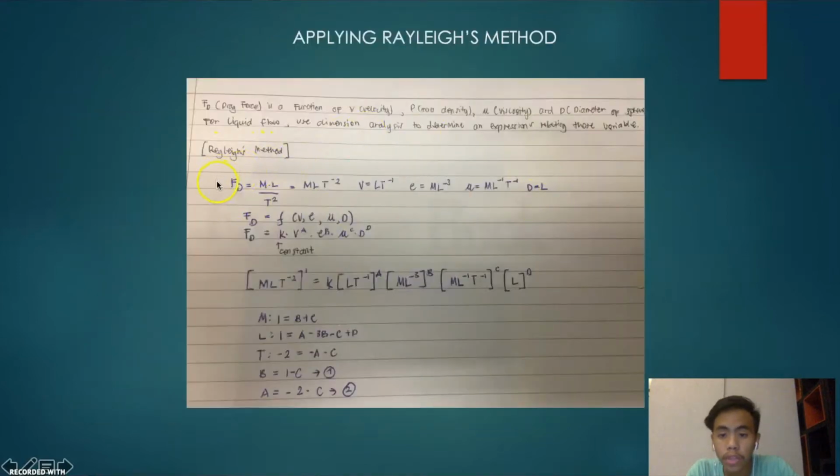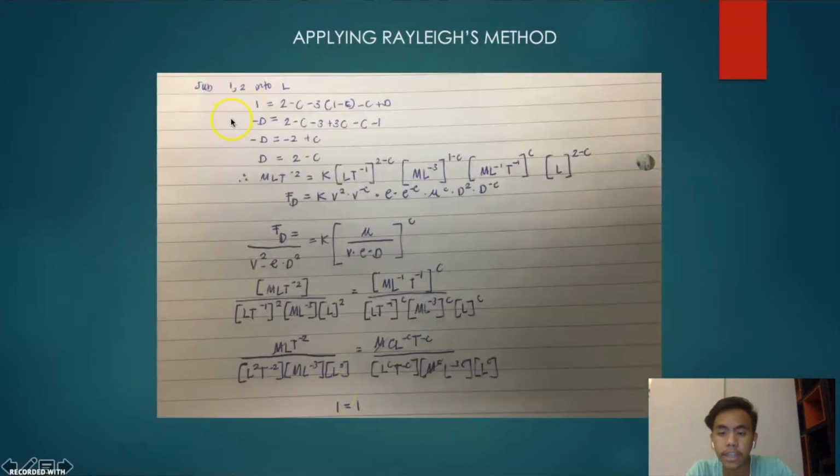I wrote all the dimensional analysis according to its expression. After that, I wrote the expression of the function and the general function, and I wrote all of the equation, the mass, length, and time, and I used B and A for equations 1 and 2.